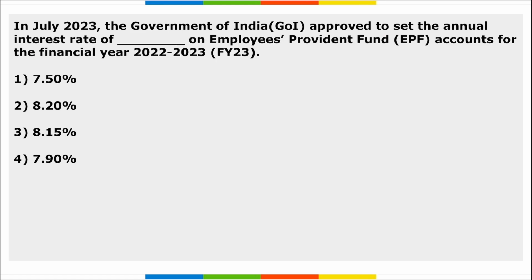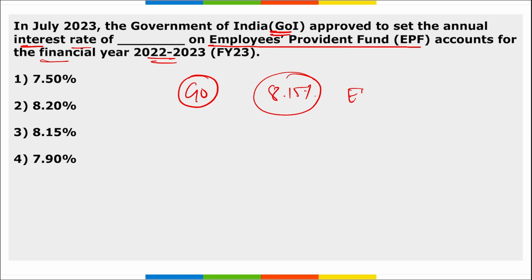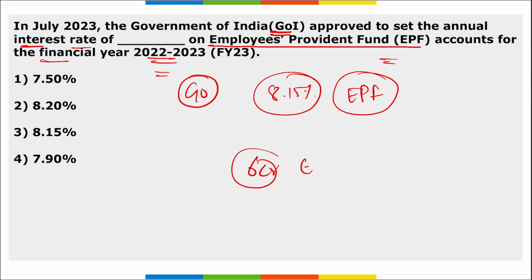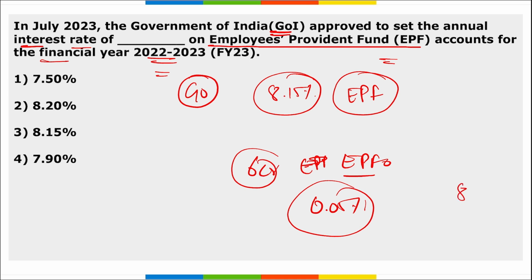Correct? Next is Government of India, they have approved to set up the annual interest rate of dash on employees provident fund accounts for the financial year 22-23. So Government of India has approved to set up the annual interest rate of 8.15 on EPF, that is your employee provident fund accounts for the financial year 22-23. This move will cover over 6 crore subscribers of EPFO, right? And the current rate is 0.05% higher than the fiscal year 22, that is last, where the interest rate was 8.1%. Now it is 8.15% here. So correct option is option 3.